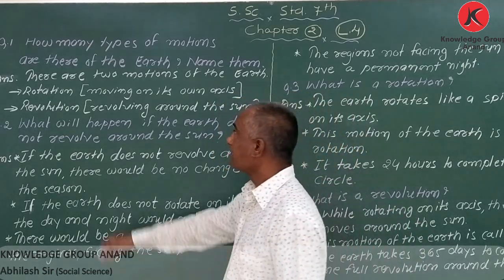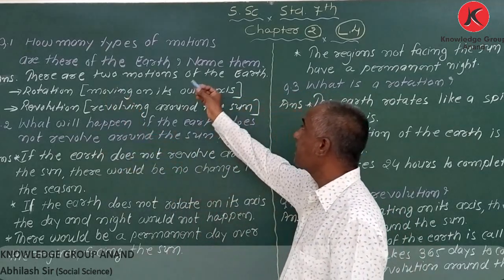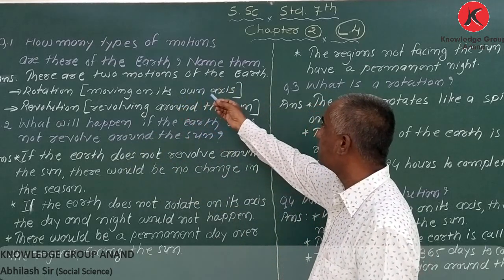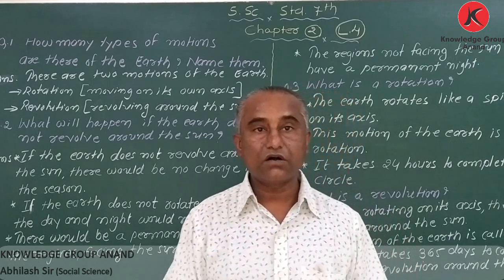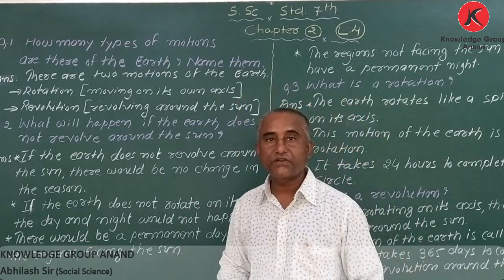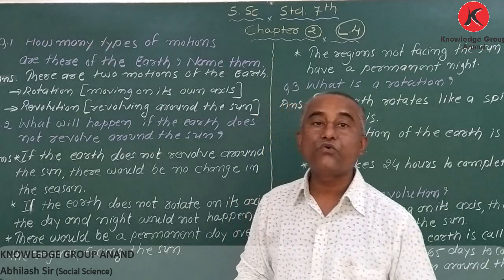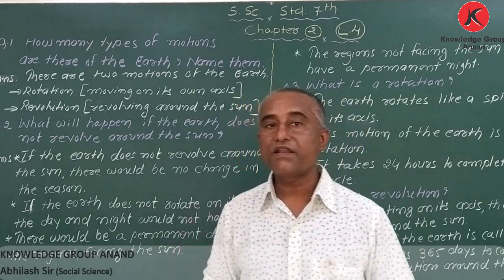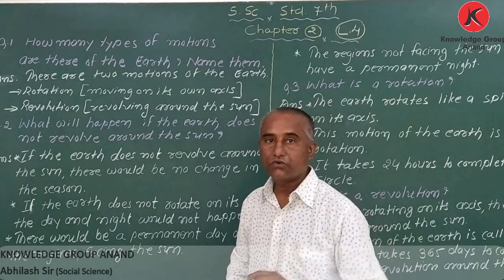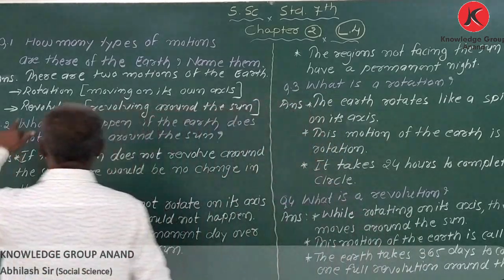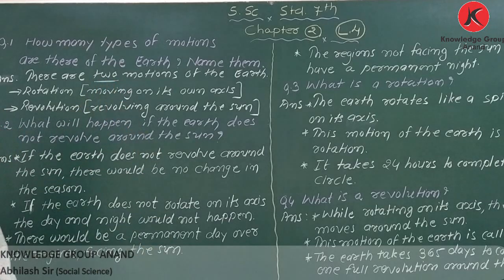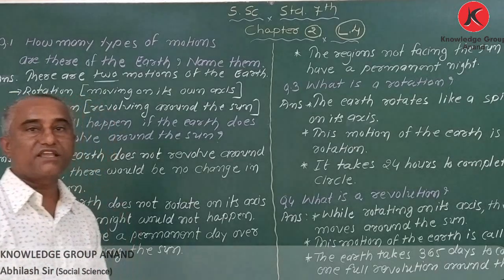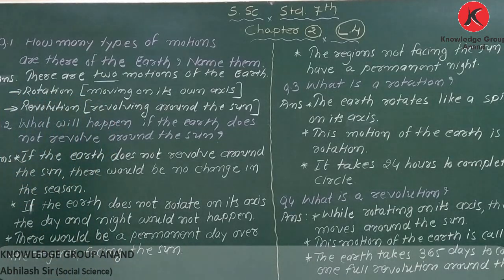Okay, now first question: how many types of motions are there of the earth? Name them. Which are the two types? Which are the motions of the earth? My dear students, in my first video I said there are two motions of the earth. How many motions of the earth are there? Two. Okay, here answer. There are two motions of the earth. There are two types of motions.